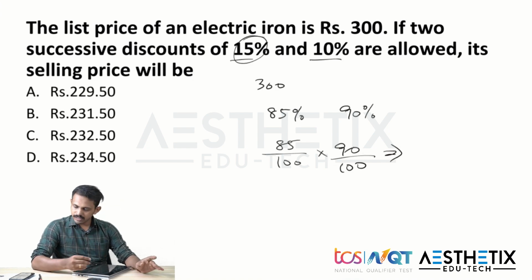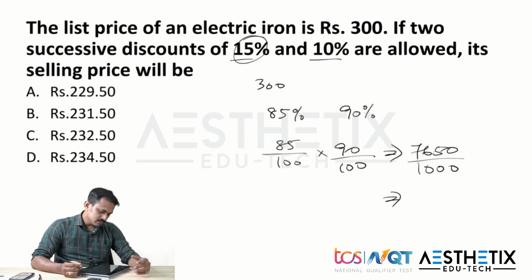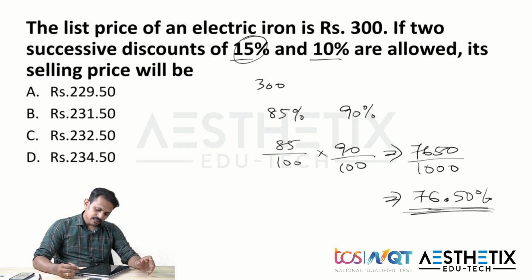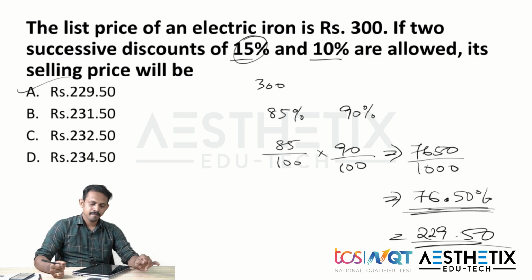Multiplying these two together, we get 7650 by 10,000, which means the total successive discount that affected is about 76.50%. So we need to find 76.50% of 300, which is about 229.50, and the answer is in option A.